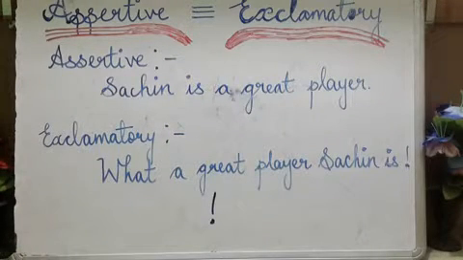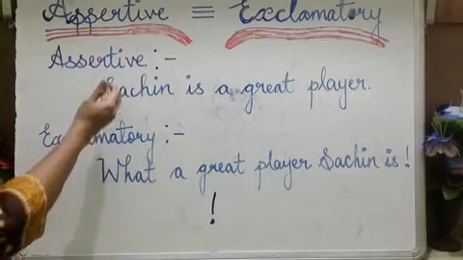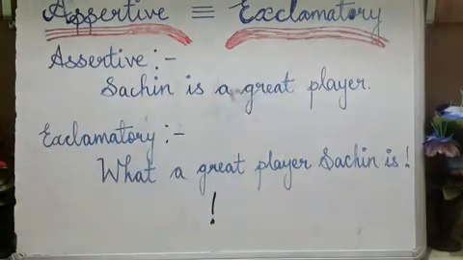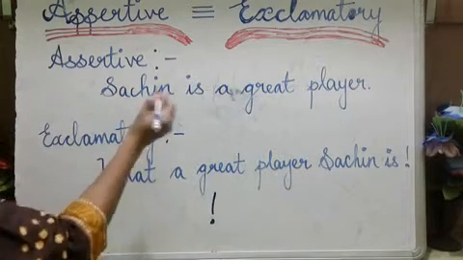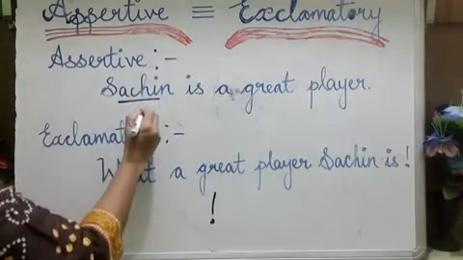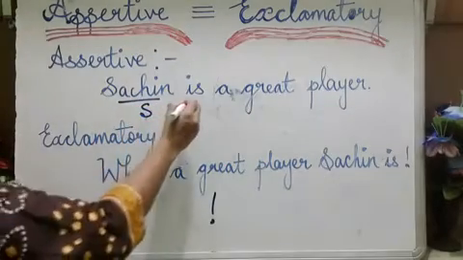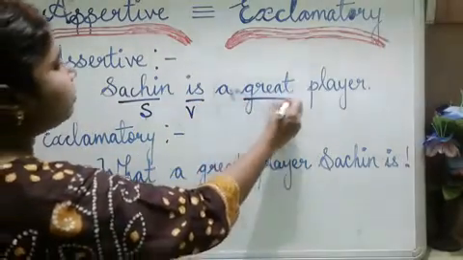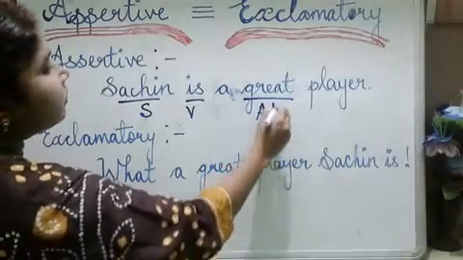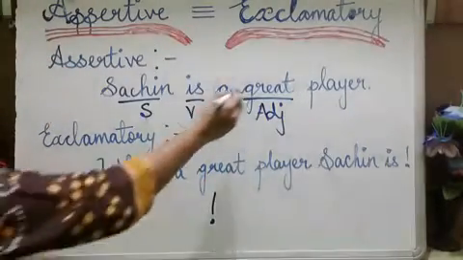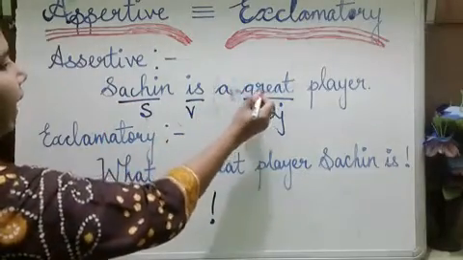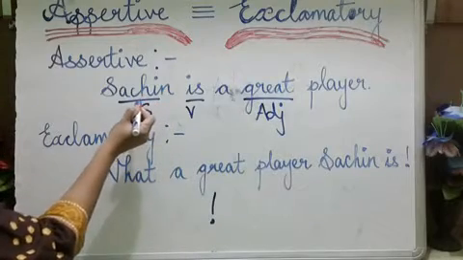Okay, now for the assertive sentence I have written here the sentence, Sachin is a great player. In this you can see Sachin, about whom it is talking. Here is the subject, is it not? And here this stands as a verb. And great is what? Great is an adjective. Why am I calling great an adjective? Because this word great is describing this noun, is it not?